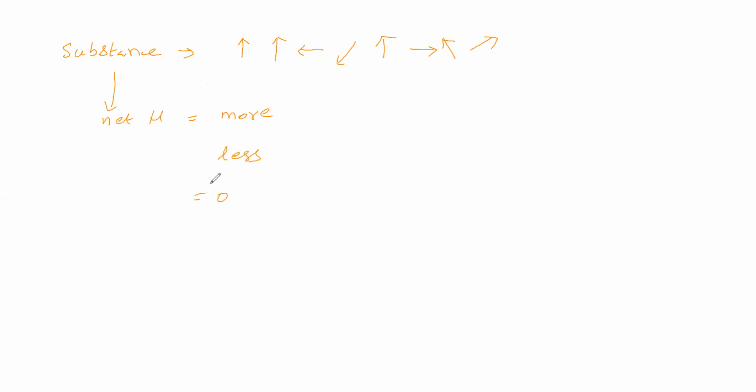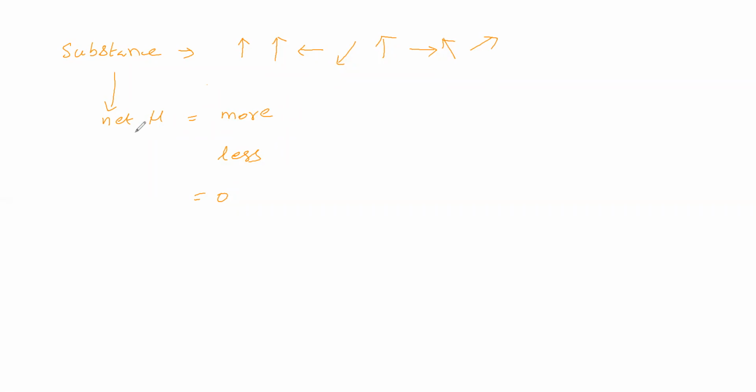So domains in a substance are arranged like this, and the net magnetic moment will have some value or zero. If it has a value, by comparison we can say more or less.